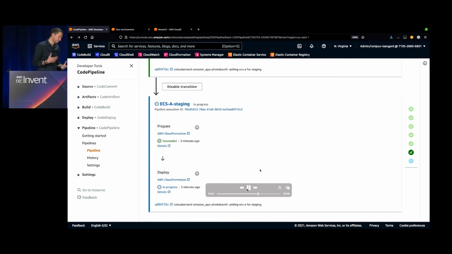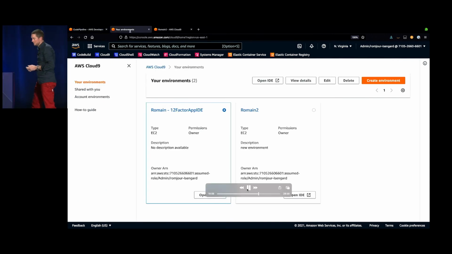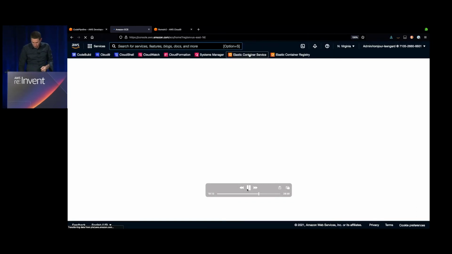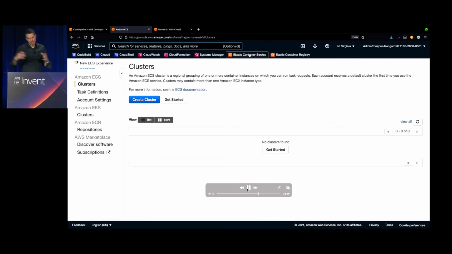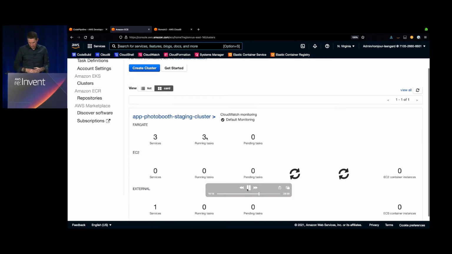So now we need to onboard our Raspberry Pi to ECS Anywhere, because we created a placeholder, if you want, in the cloud for that. We say that we want to run a task on ECS Anywhere, but we don't have actually an external instance to run that yet. So I'm going to my cluster.